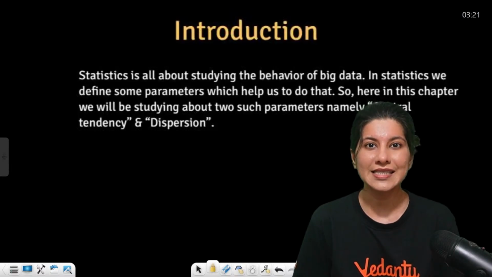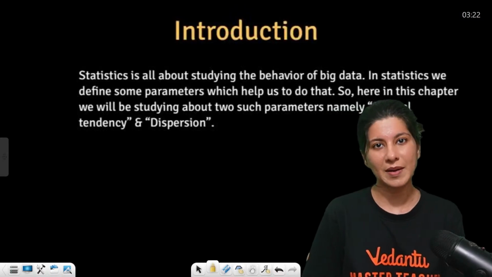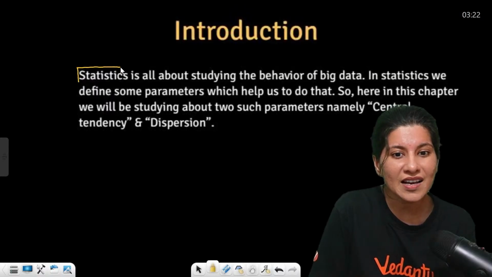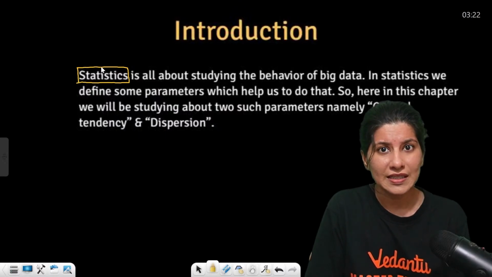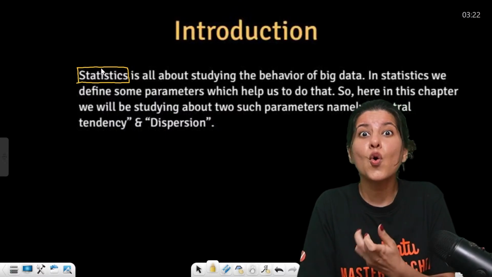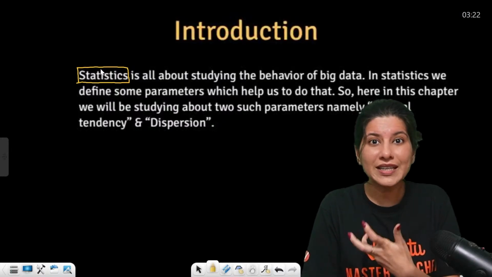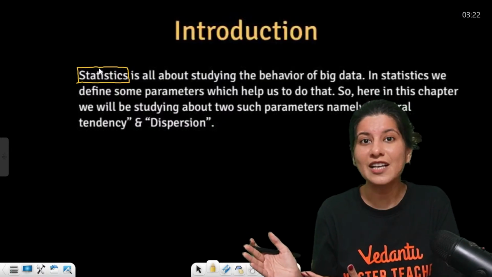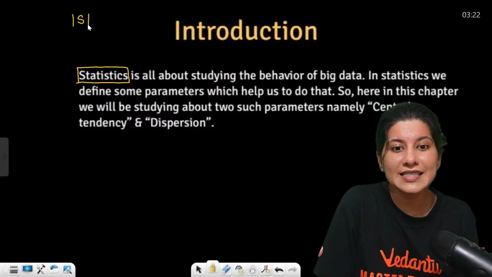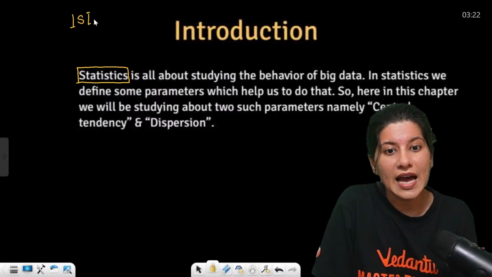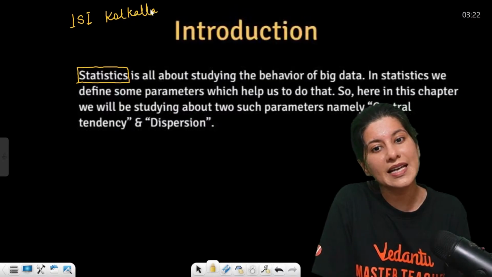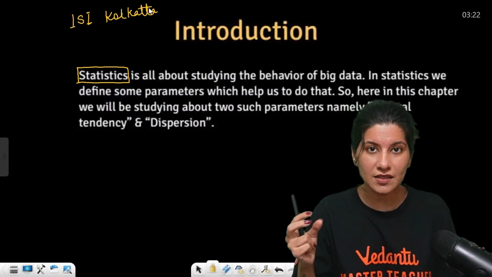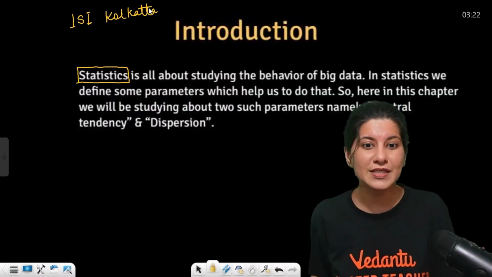Now, statistics is a very critical and important branch of mathematics. Although you have a very small portion of statistics in your syllabus, there is a whole big reputed institute based on this branch of mathematics, that is what we call ISI. The famous ISI is in Kolkata, but it has various other centers in other cities as well.